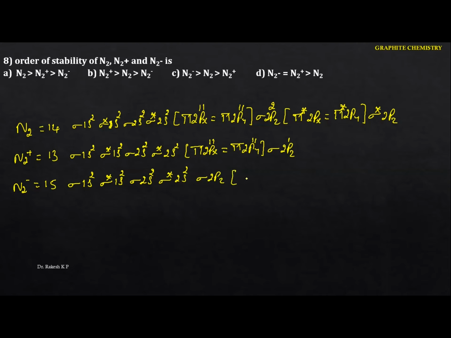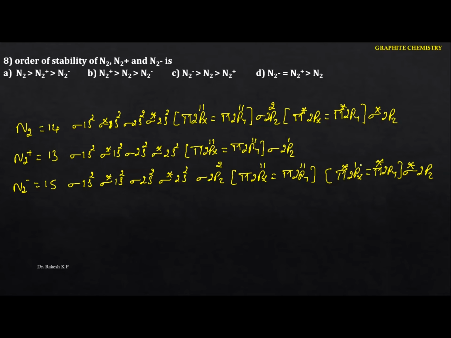Next, pi 2px, pi 2py, and next the pi star 2px, the pi star 2py, and the last is the sigma star 2pz. Now for 15 here, up to here is 8, 9, 10, 11, 12, 13, 14, and this is the 15.